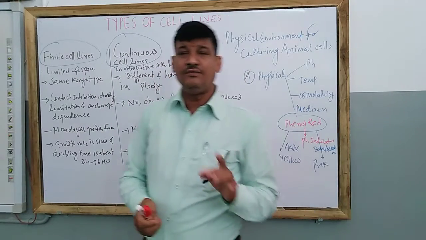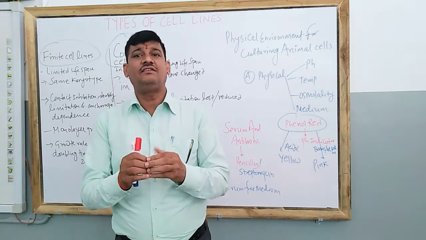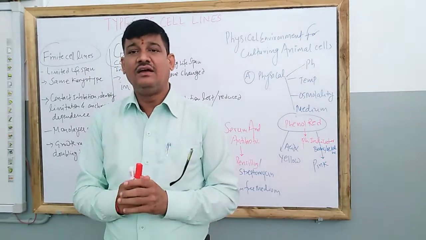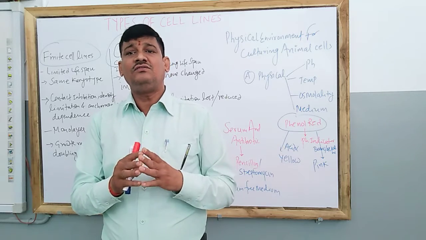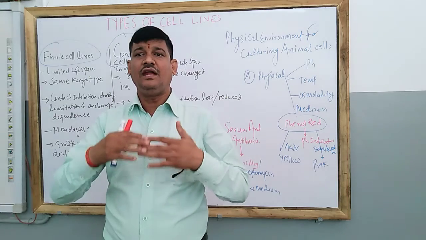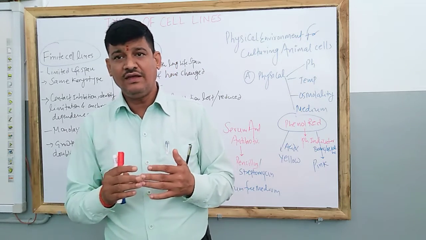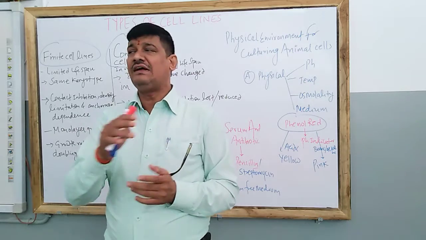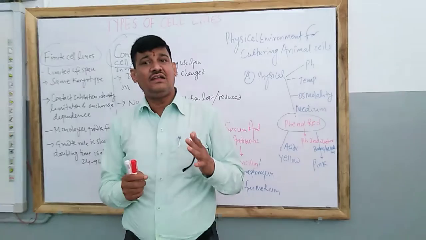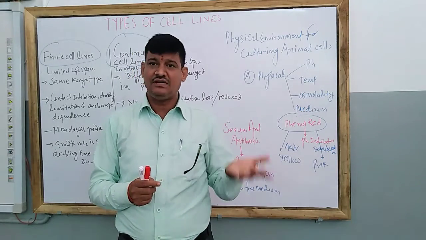First of all, we must learn the meaning of finite cell lines. The finite cell lines of animal cells have a short lifespan and their growth is not continuous. It means after some time it will cease, it will stop. On the other hand, continuous cell lines are derived from the primary culture.